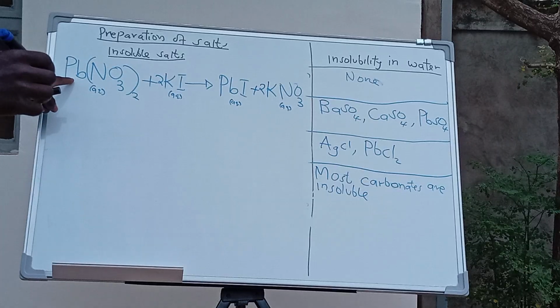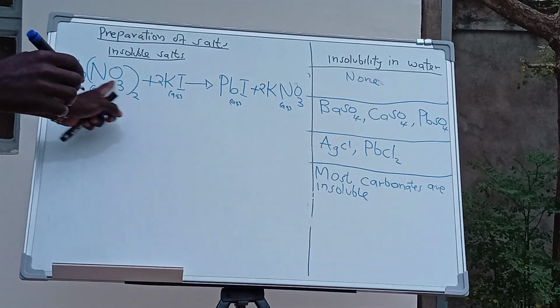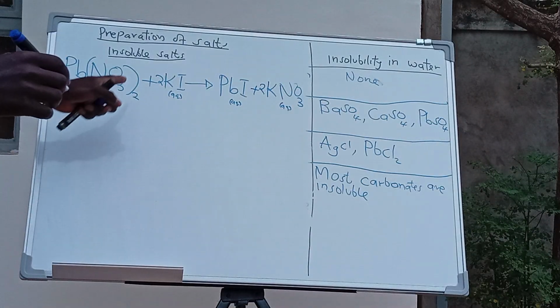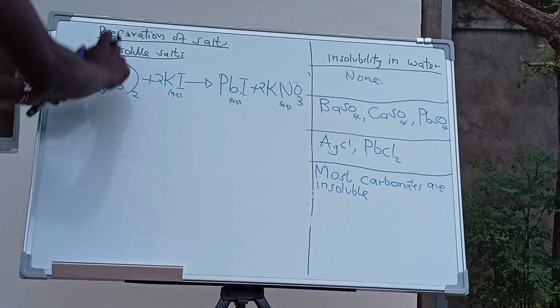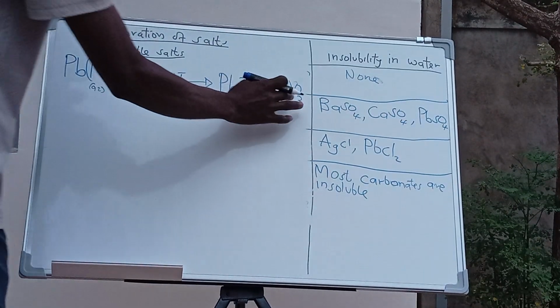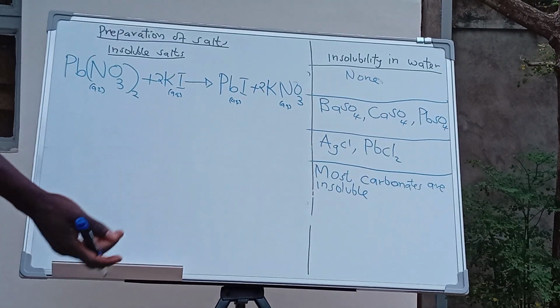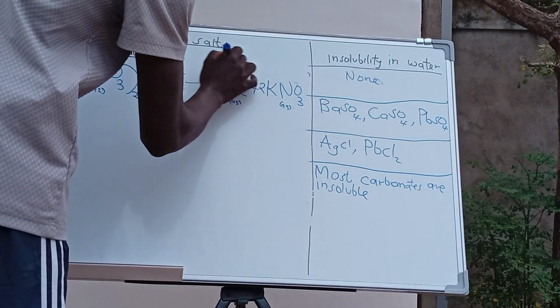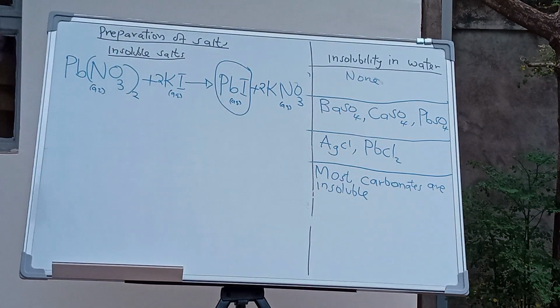Then you have lead 1, which is good. Nitrogen 2 and nitrogen 2, that bracket means all the components in it are multiplied by 2. Which means our equation is balanced.